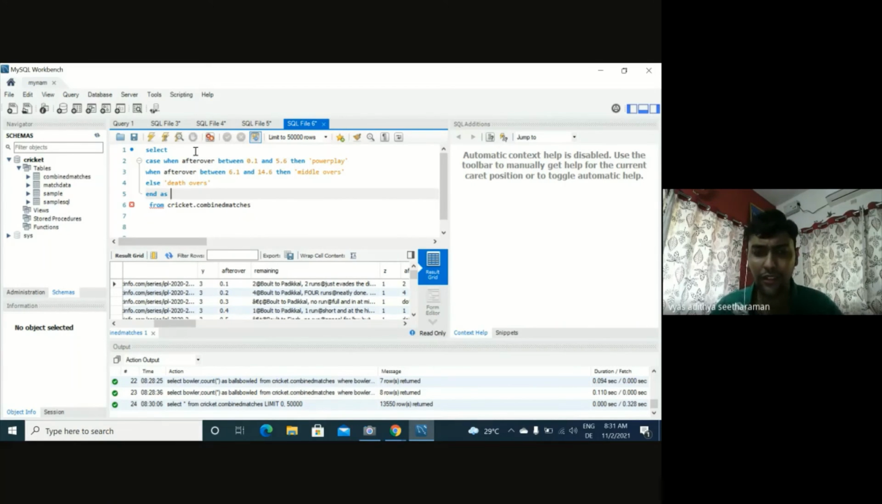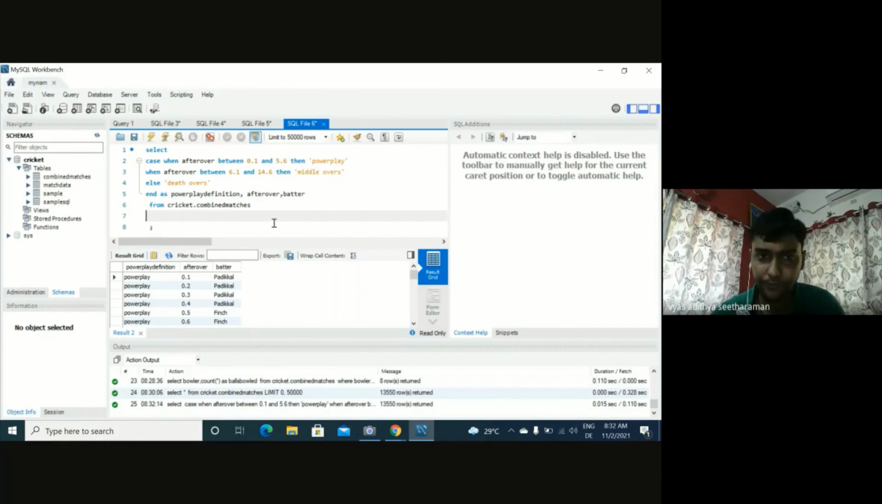So we can say this is power play definition. We can give our own name. And then comma. So this is going to be one column. We'll select another column, which is after over, to check if our query is actually working. Simply select batter as well. Now let's try to run this query.